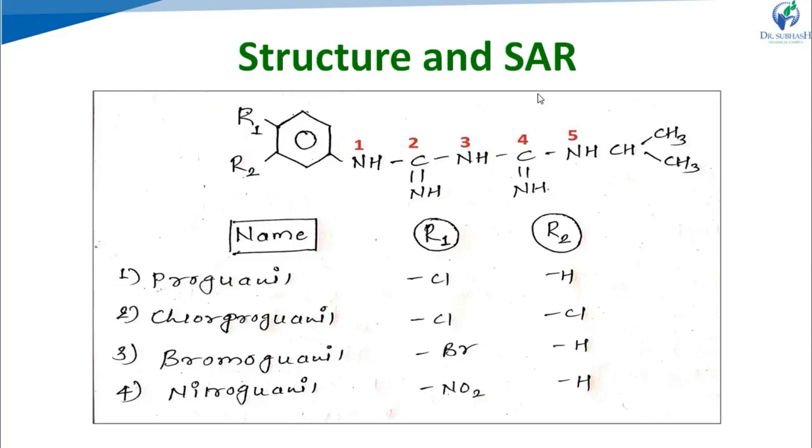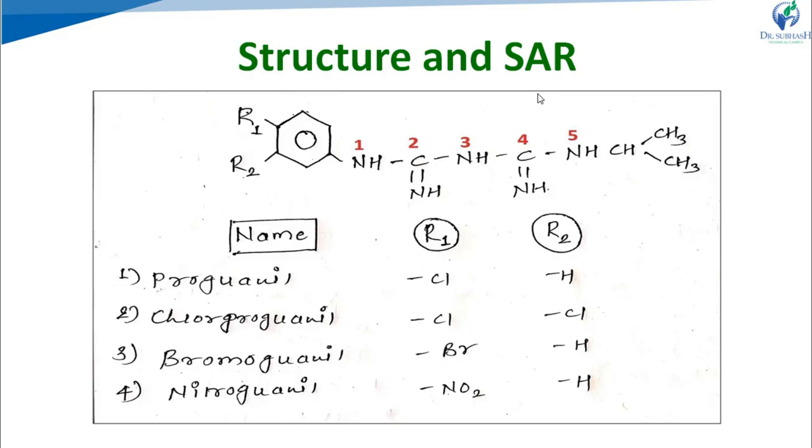Now structure activity relationship is shown in the structure. Presence of the N1 aryl group is important for the activity. It is essential for the activity.